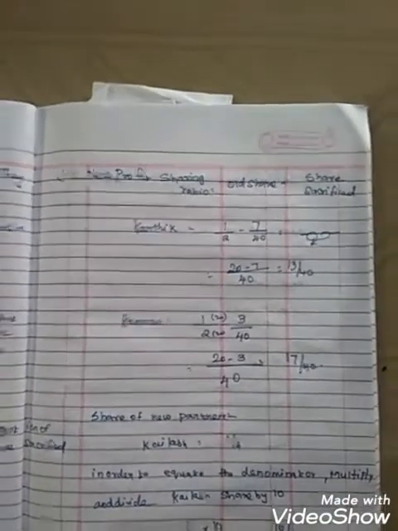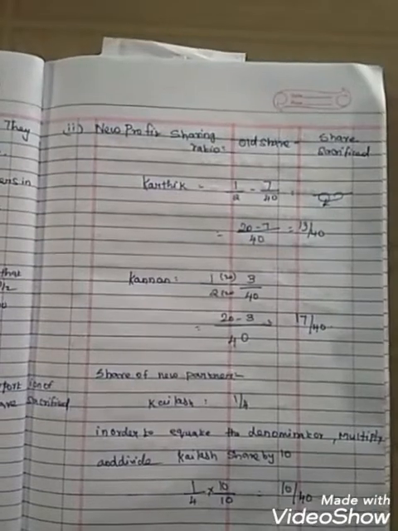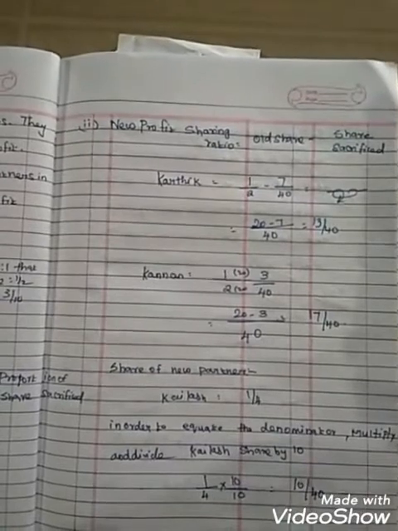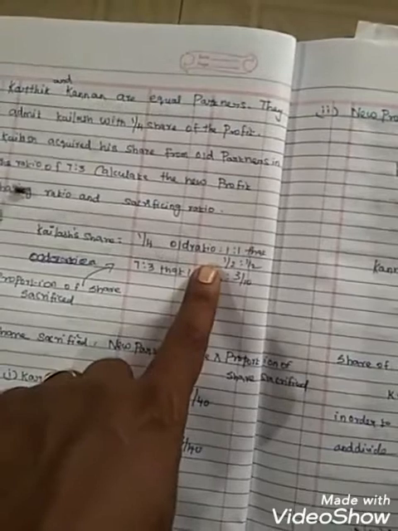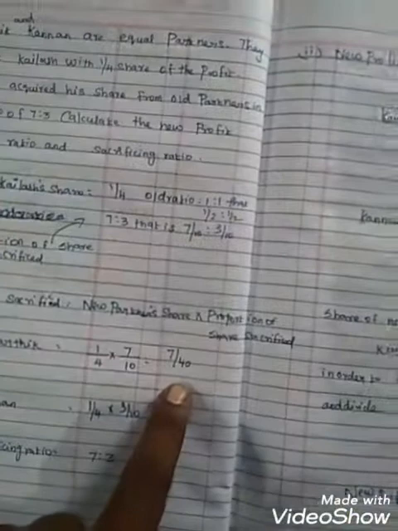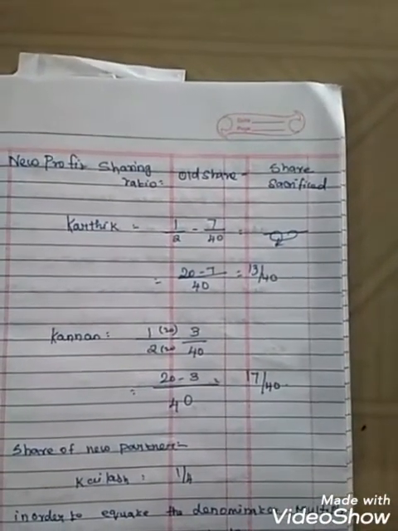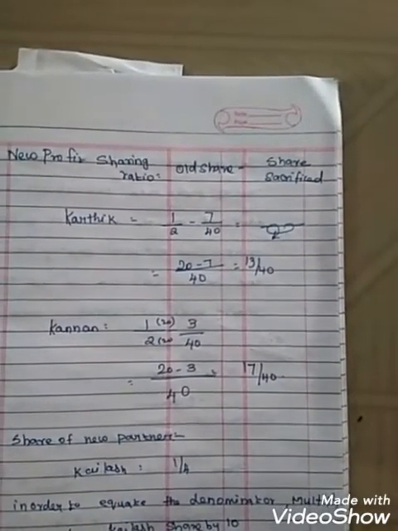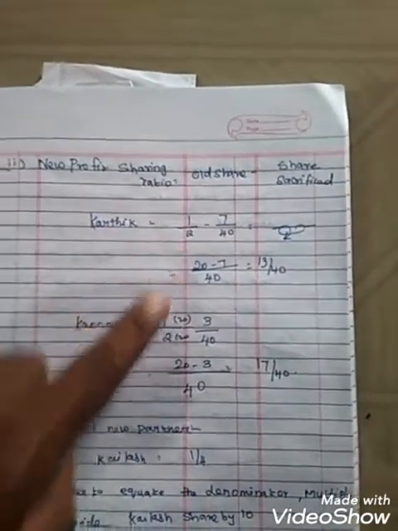Second point, new profit sharing ratio is equal to old share minus share sacrificing. Karthik's old share is 1 by 2, as they are equal partners. Sacrificing value for the first partner is 7 by 40. Taking LCM 40, 2 into 20 are 40, 1 into 20 are 20. 20 minus 7 is equal to 13 by 40.